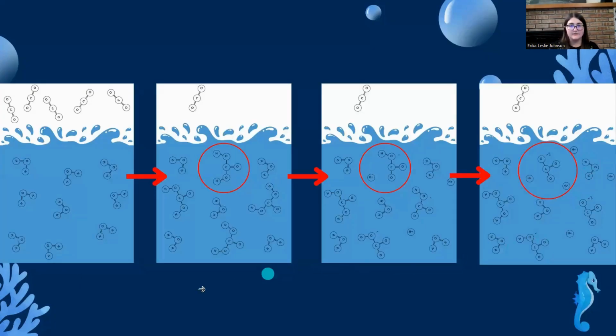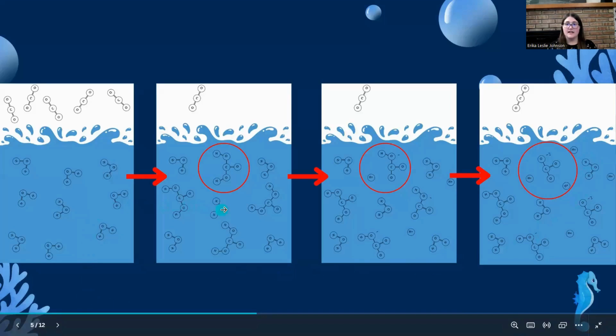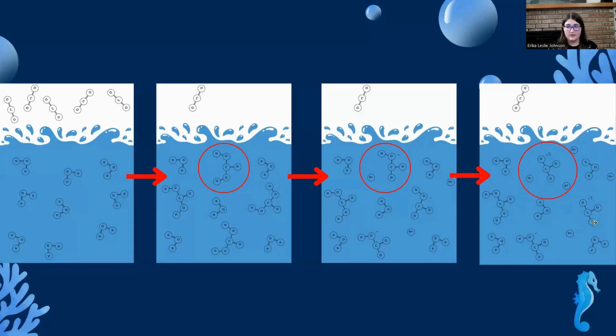CO2 and water react to form carbonic acid. Carbonic acid partially dissociates in water, forming bicarbonate and hydrogen ions. Bicarbonate can further dissociate into carbonate and two hydrogen ions. Both lead to an increase in hydrogen ions, therefore a decrease in pH. The more CO2 in the atmosphere, the more acid in the ocean because of this reaction.